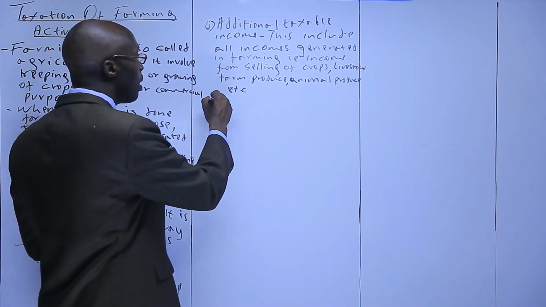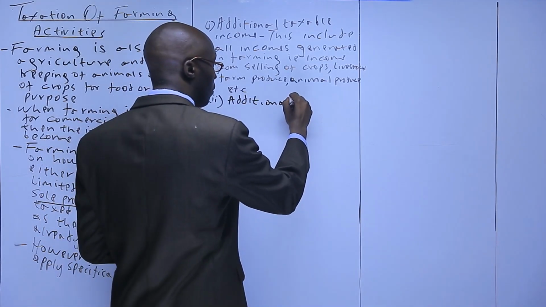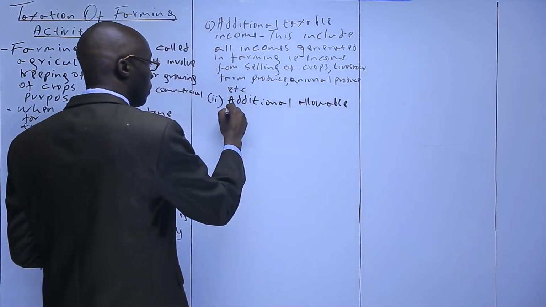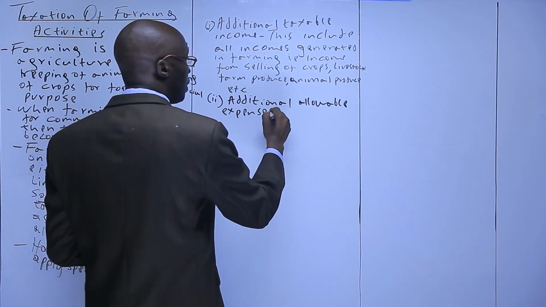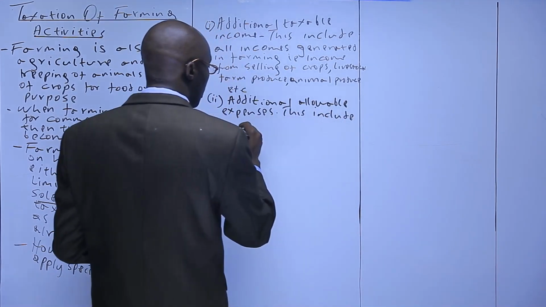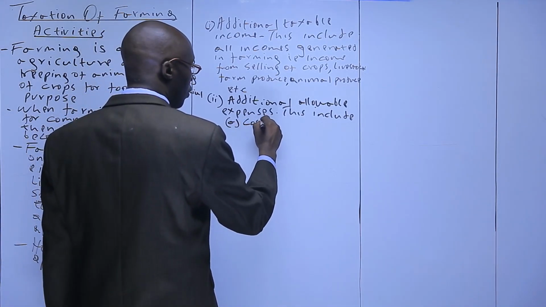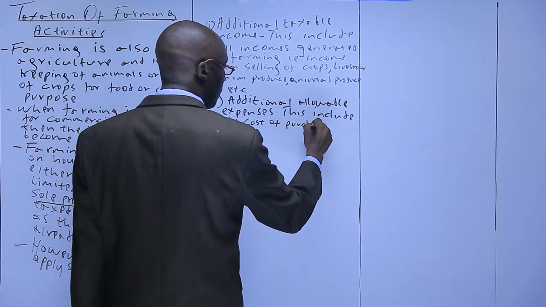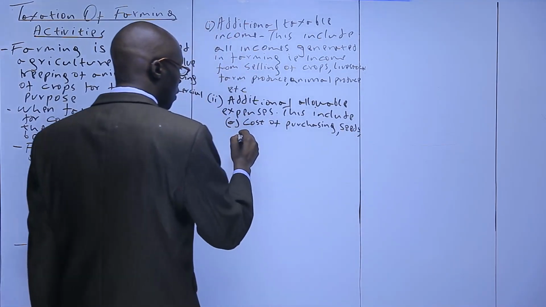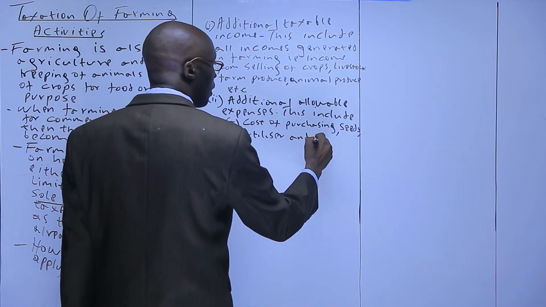Then we have number 2, additional allowable expenses. This includes, A, costs of purchasing seed, fertilizer, and livestock.